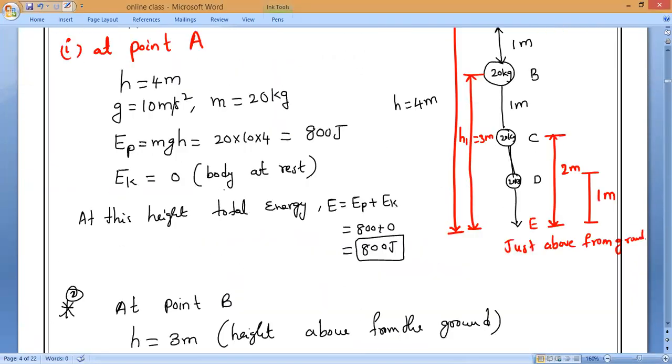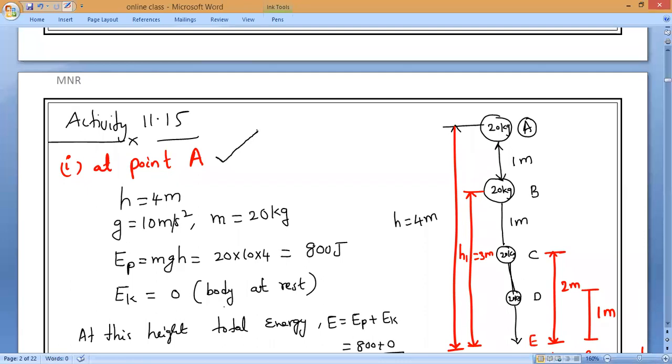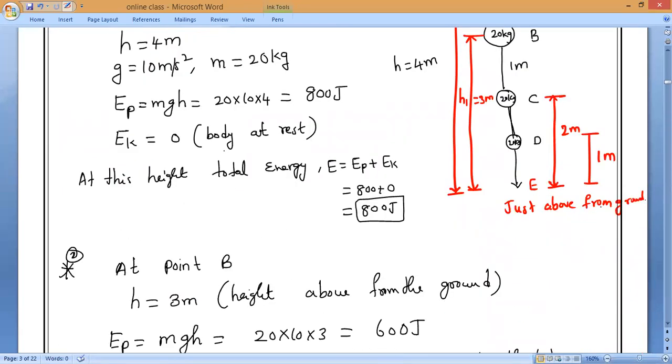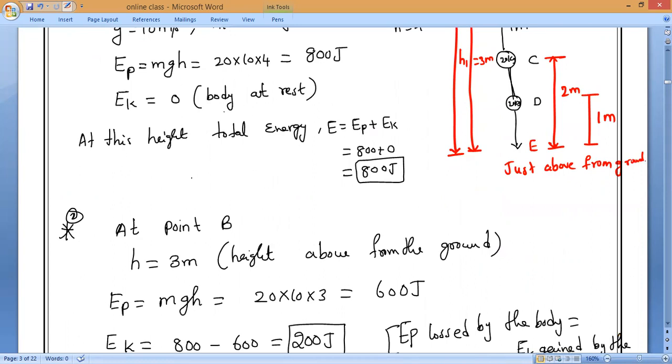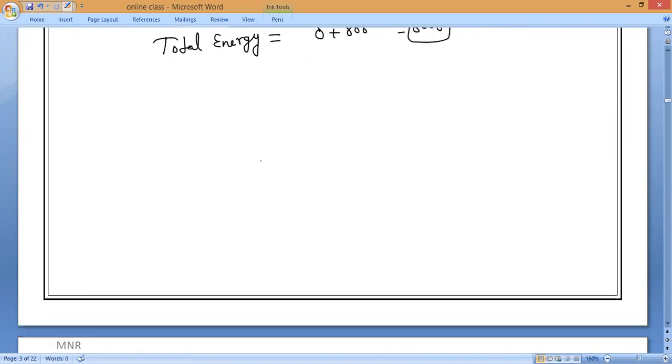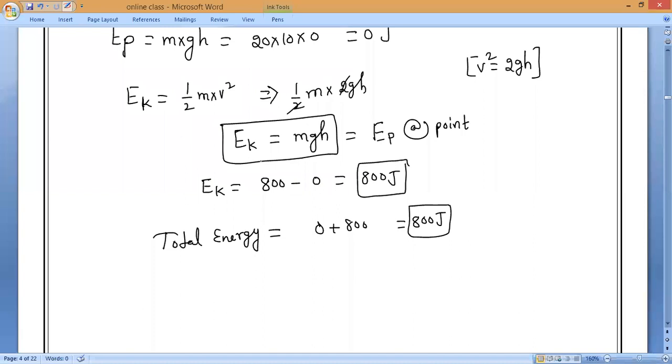Okay. So at point A, only potential energy. And at point E, just above the ground, only kinetic energy. So the entire potential energy will be converting into kinetic energy from point A to E, just above the ground. Point E means just above the ground. So that is how neatly you have to solve; at every point, the mechanical energy remains constant. That is what you have to do. So everybody must solve.